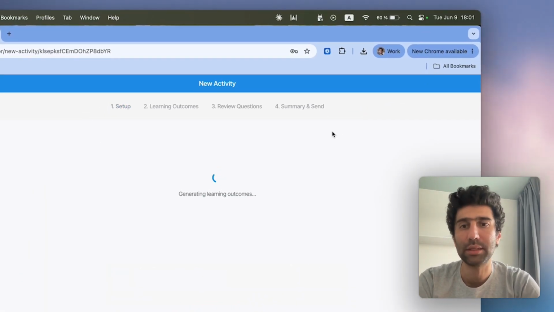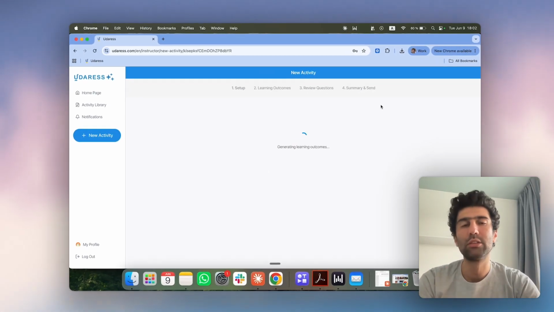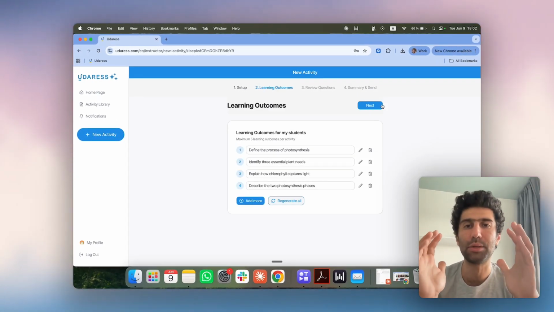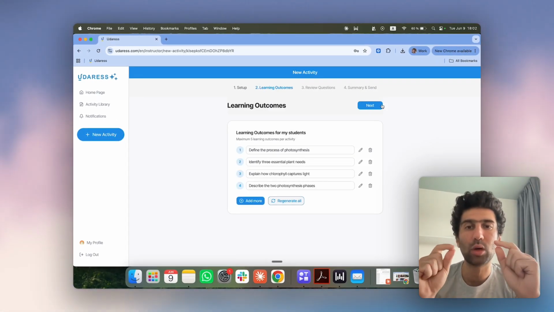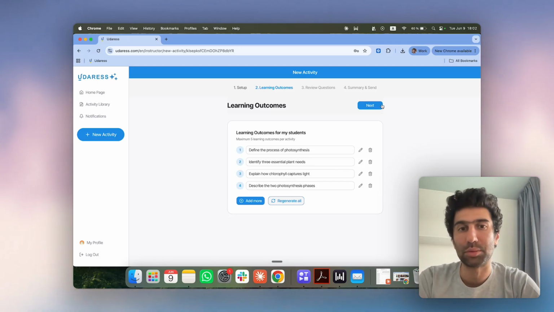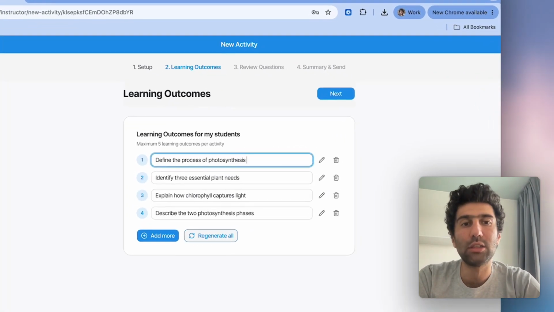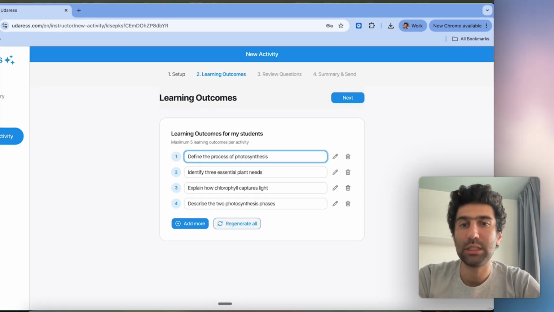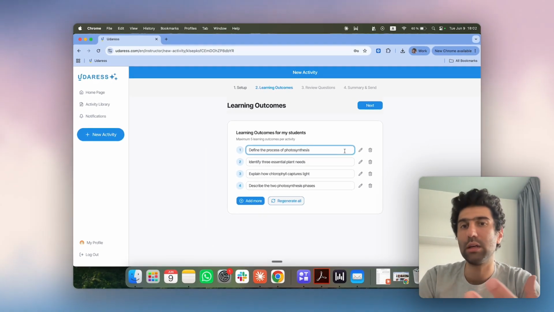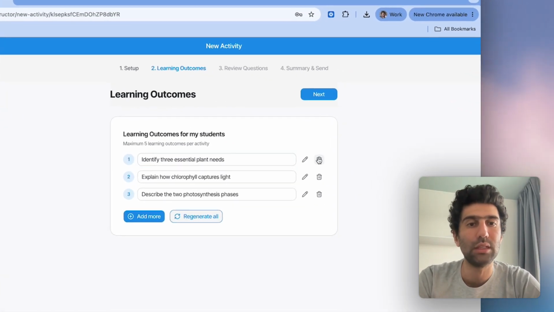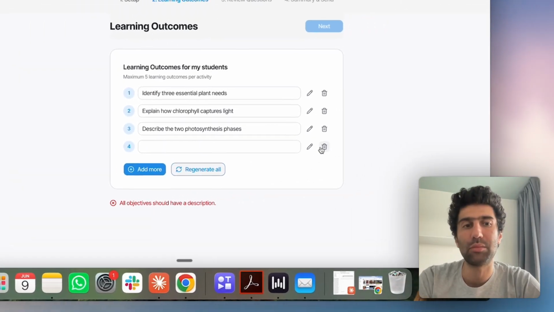Now the next step is to set the learning objectives. So now the AI knows exactly the topic that I want to teach my students, but what are the exact objectives under this topic? Here is my chance to dictate this for the AI. I can very easily edit the objectives according to my teaching style or to my school objectives. I can even delete or add any objective that I have in mind.